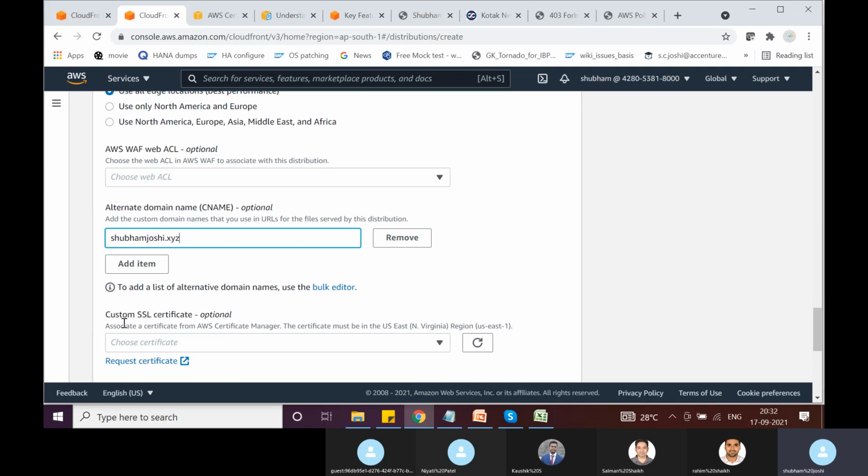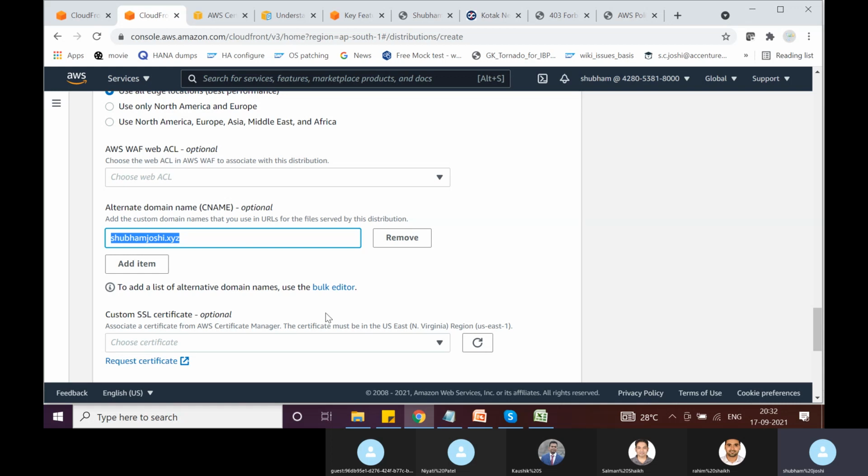Okay. Now, if I simply associate this, but I do not associate an SSL certificate, then when I try to access the CloudFront distribution with this domain name, it is going to give me a big error message in my browser. It would say that the called URL is different and the certificate presented is different.